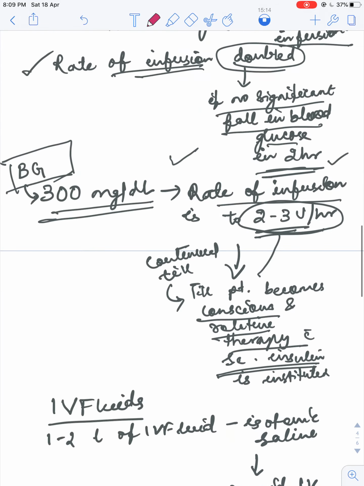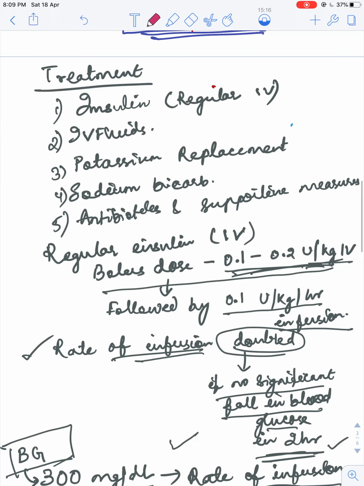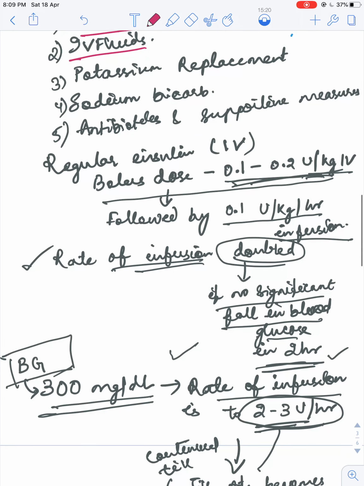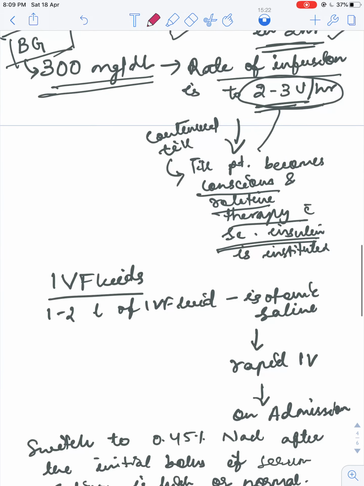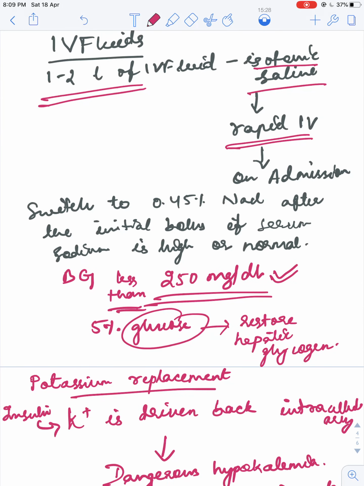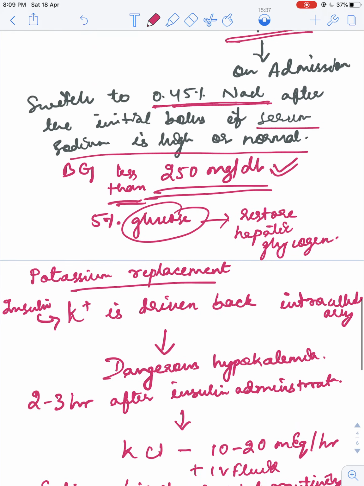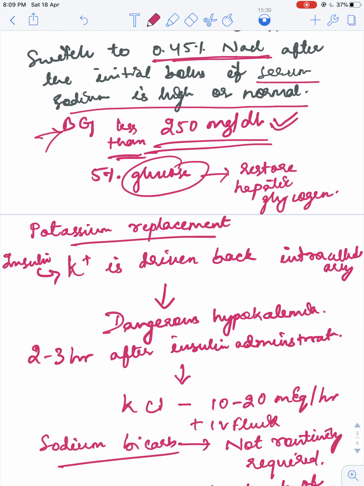So the broad headings, once again I am telling. Treatment is insulin, regular insulin, IV fluid. First you can start with isotonic saline, and that too 1 to 2 liter rapid intravenous administration. Then you can switch over to 0.45% NaCl after the initial bolus if the serum sodium is high or normal. Then when the blood glucose becomes less than 250 milligram per deciliter, we have to add 5% glucose.